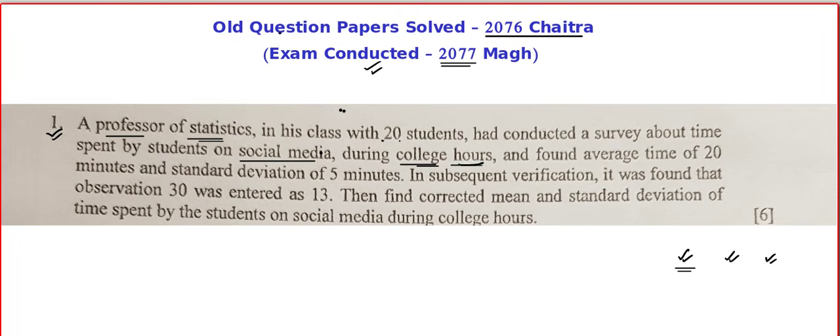He collected data from 20 students, so I'm going to write n = 20. Finally, he found that the average, the arithmetic mean, is 20 minutes. That is, on average a student will spend 20 minutes in front of some social media website. And there is a plus or minus, so he found the standard deviation to be 5.